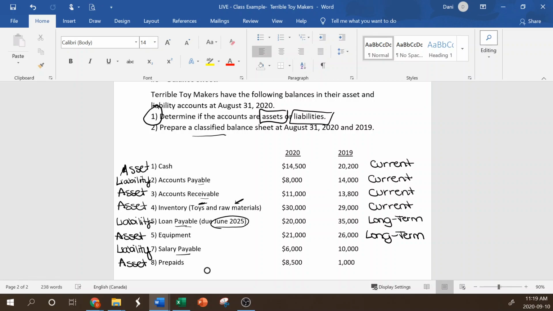Salaries payable, well, if any of you are employees, pretty sure you expect to be paid right away, so that is current. And prepaids, unless you're given more information, a prepaid will also be current. A company will not be willing to pay, say, 2 years of rent. They're not going to put all that money up front. You would only pay a year or less. So prepaids fall under current assets. Okay, so now we know everything. We know where it's going to fall. We can actually prepare the balance sheet.